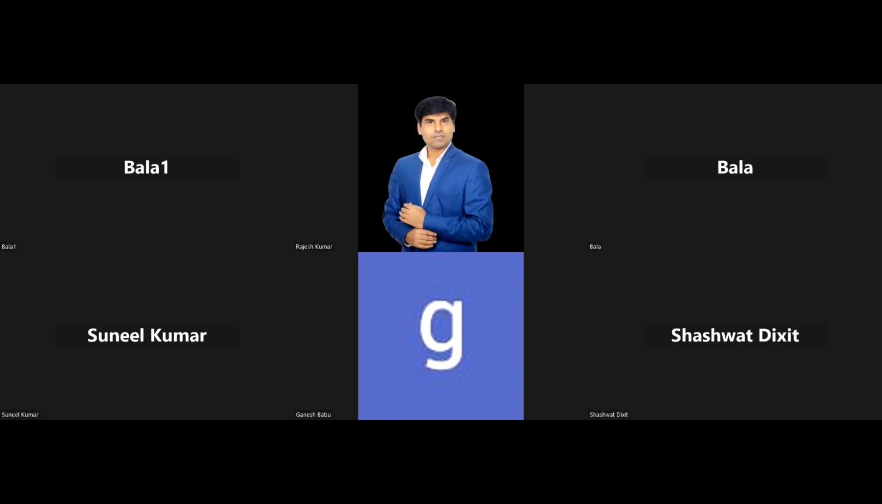In negative indexing, we have to start from the right side, sir. -1, -2, -3, like that, from right to left, in decreasing order.